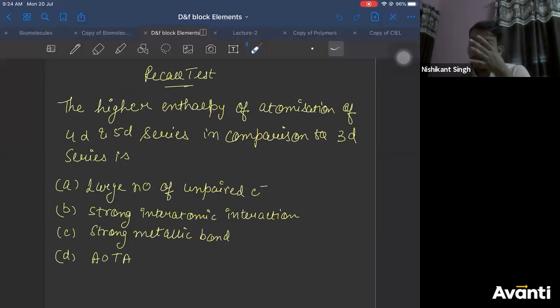The higher enthalpy of atomization of 4d and 5d series in comparison to 3d series is: the second and third transition series have more enthalpy of atomization than the first transition series. So this is the question. The reasons are in front of you.